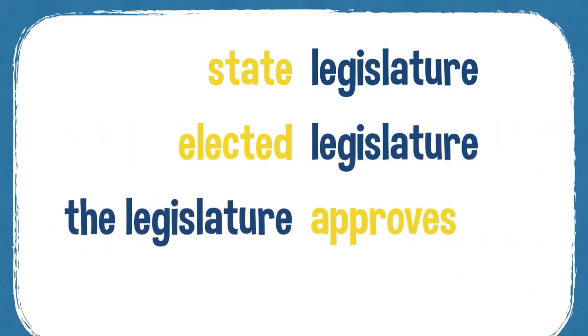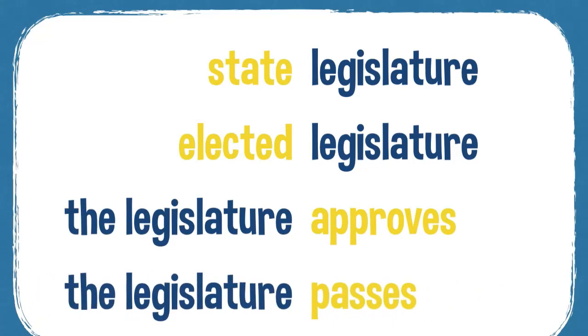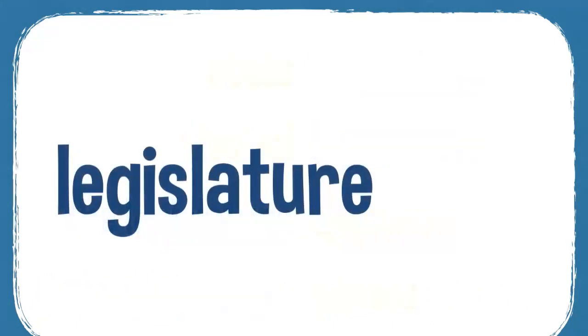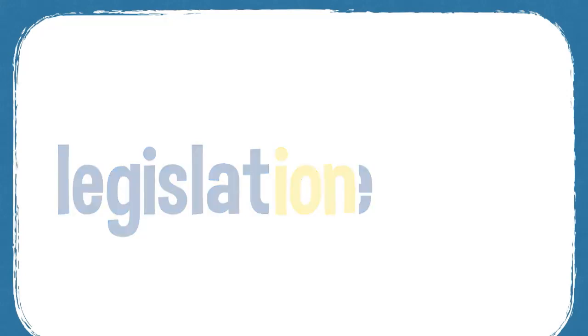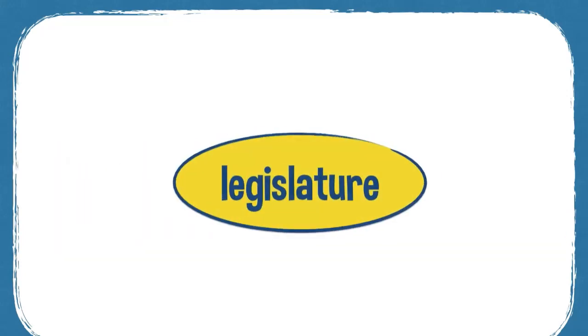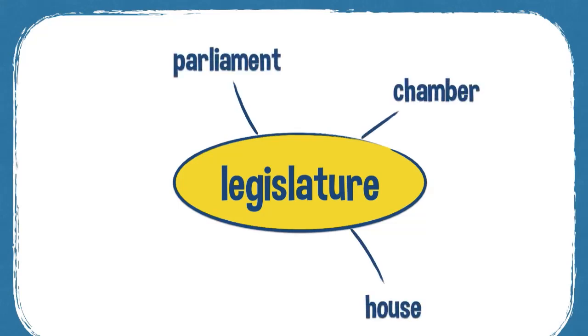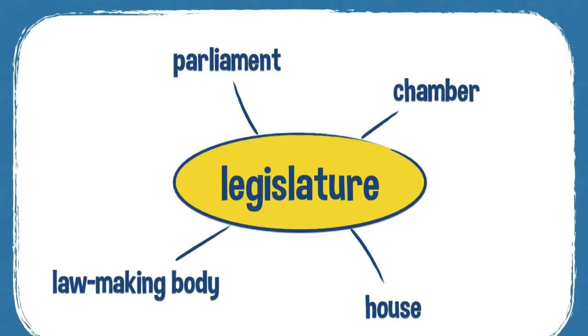The legislature approves things and passes laws. And somebody who is a member of the legislature is a legislator. And legislation are the actual laws passed by the legislature. And some synonyms: parliament, house, chamber, lawmaking body.